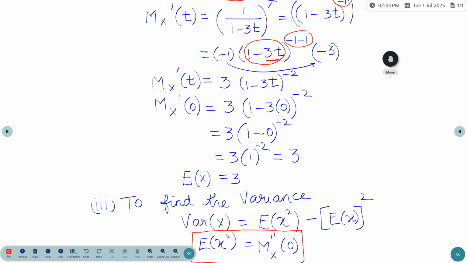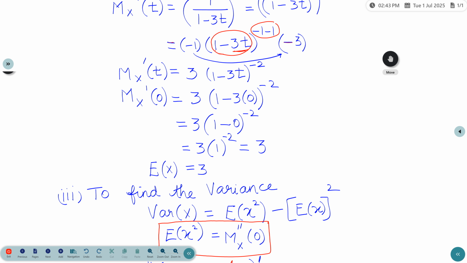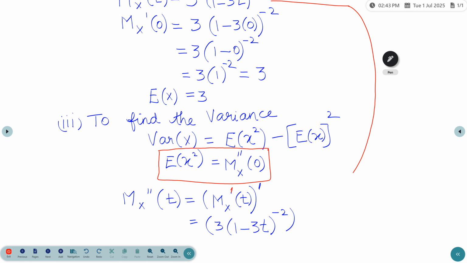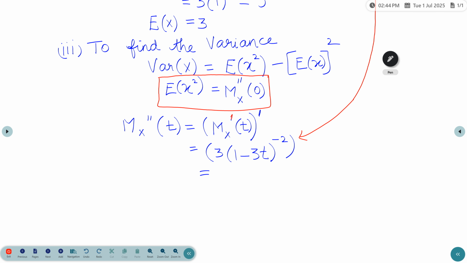The formula for x power n differentiation is n x power n minus 1, and then this is a function of t.